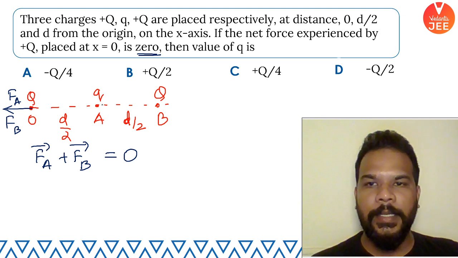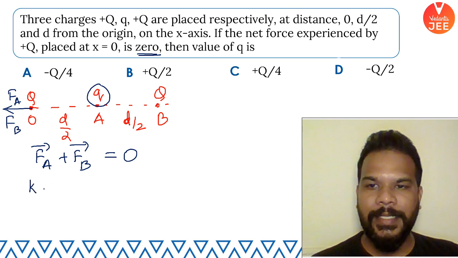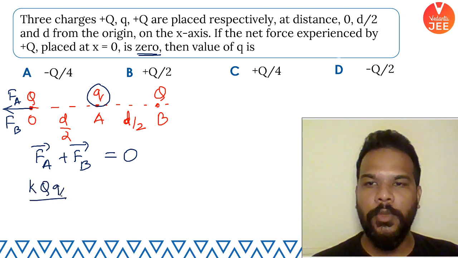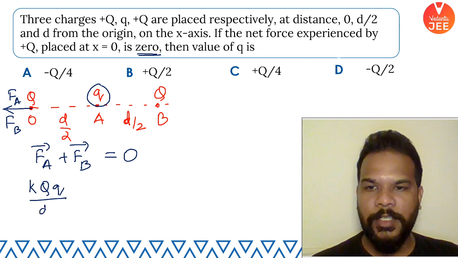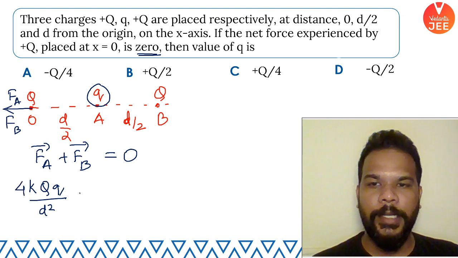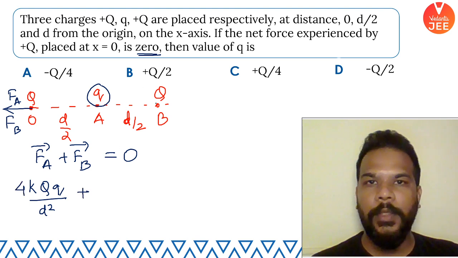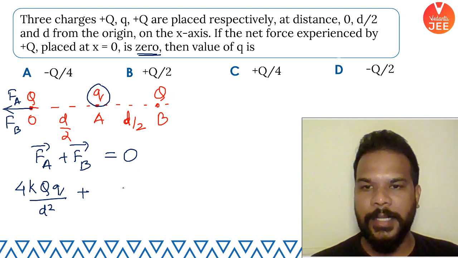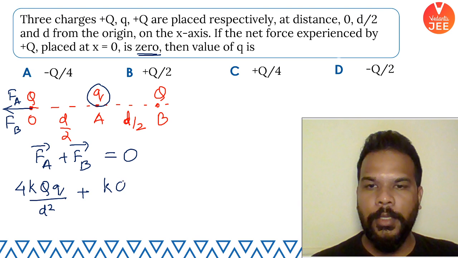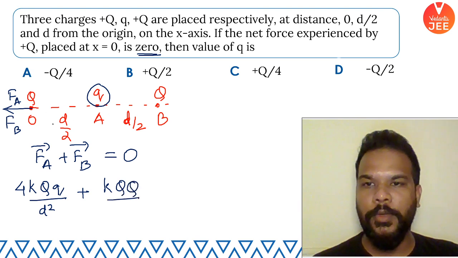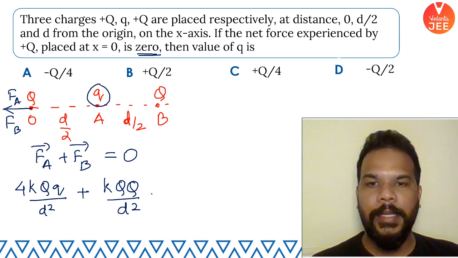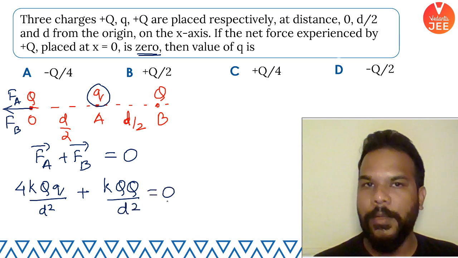So Fa is the force which is applied by this charge, which is at a distance d by 2. So it is K capital Q small q by (d by 2) square, which is basically d square by 4. So obviously 4 will come in numerator. After that, the force which is applied by B, and the charge which is placed at B, will be K Q1 Q2 by R square, and R is equal to d by 2 plus d by 2, that is d, and square that, and this value should be equal to 0.